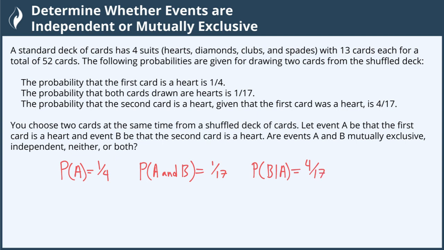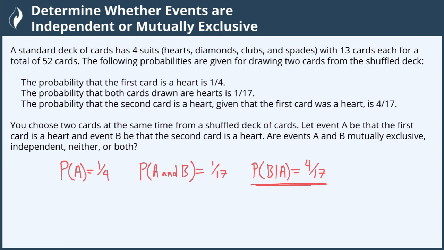So here's the thing. If we were drawing from a second deck instead of the same deck, the second card's probability to be a heart would still be 1/4. But we see here that this conditional probability isn't 1/4. So what if we had the probability of B given that it wasn't A?